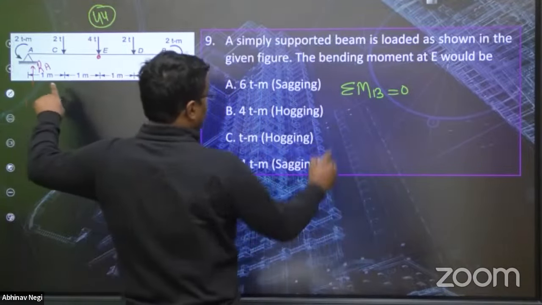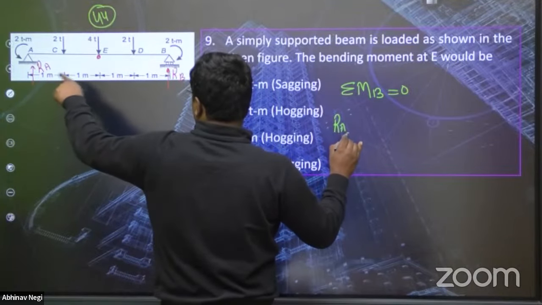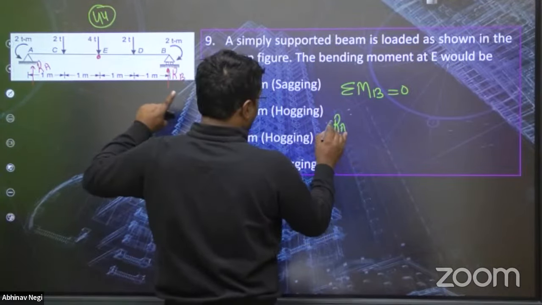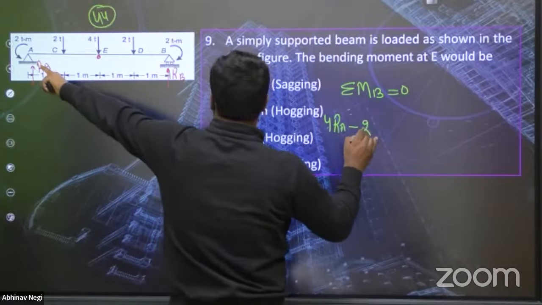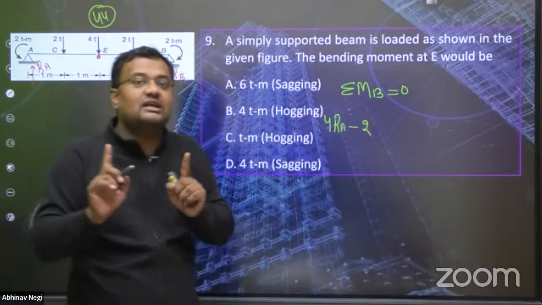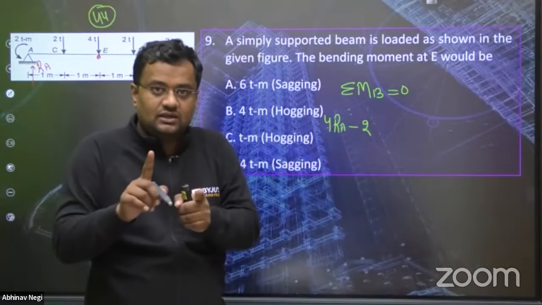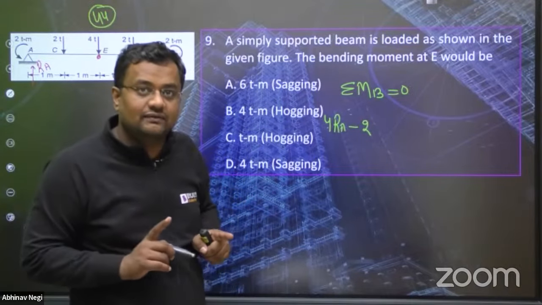So RA, okay, RA into 1, 2, 3, 4 clockwise. So it is positive. Then 2 is anti-clockwise, minus. Okay, I'm not writing the equation of bending moment, I'm writing the equation of moment. So using the moment sign convention, that is clockwise positive, anti-clockwise negative.